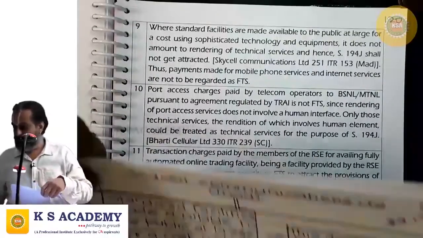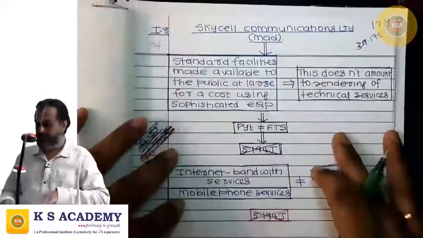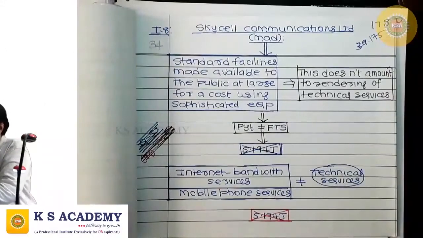So what we are discussing is various issues in 194J.